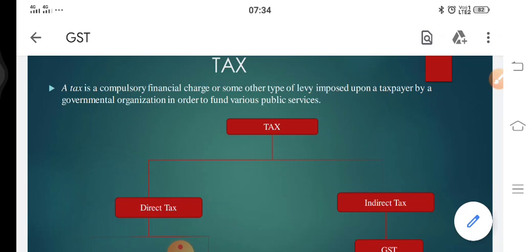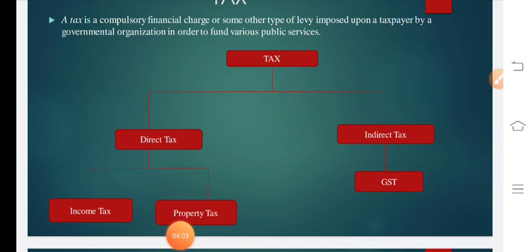So students, earlier we had so many indirect taxes which had a lot of non-uniformity in every state. For example, there was VAT, there was service tax, there was entertainment tax, there were so many taxes. To bring uniformity in all these states, it was necessary to bring everyone into the same tax bracket, for which GST was introduced. So now we have to move towards GST.